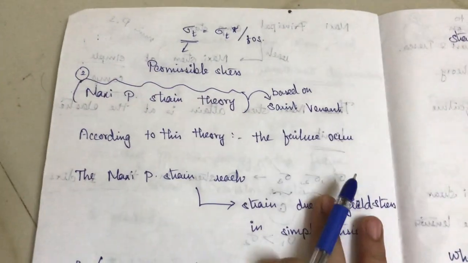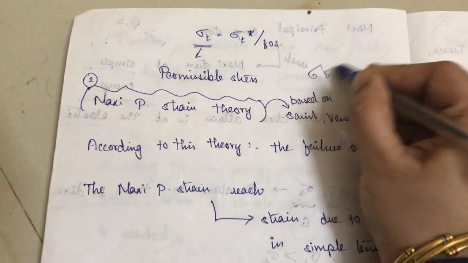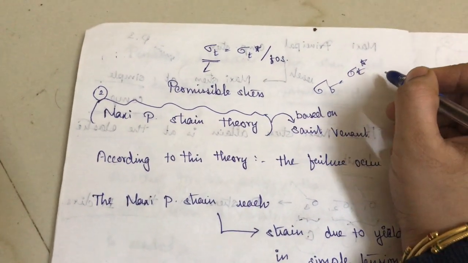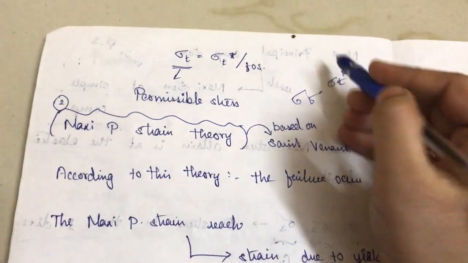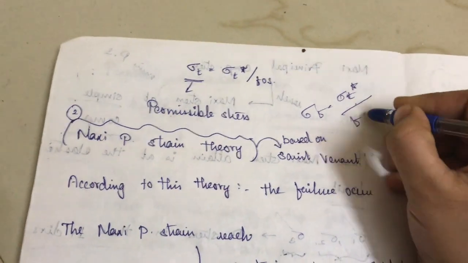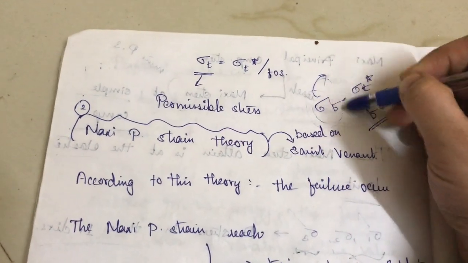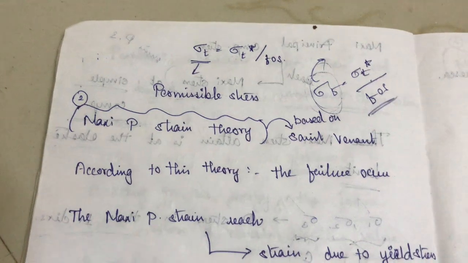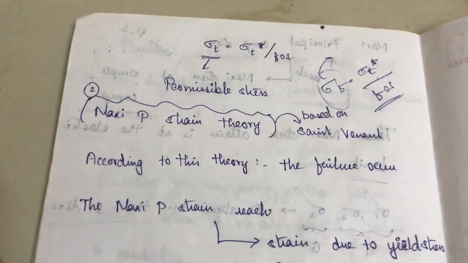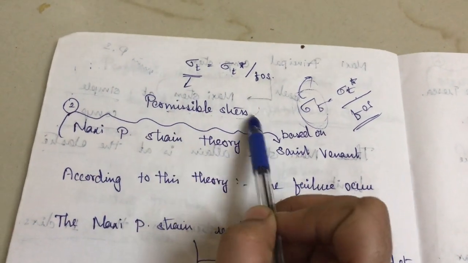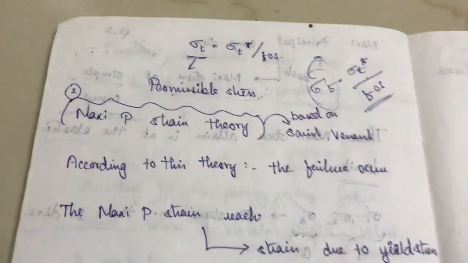So here sigma T is the tensile stress at the elastic limit, sigma T star, divided by the factor of safety. So you will directly get the stress in tension, sigma T. This one is nothing but the permissible stress, the allowed stress here.